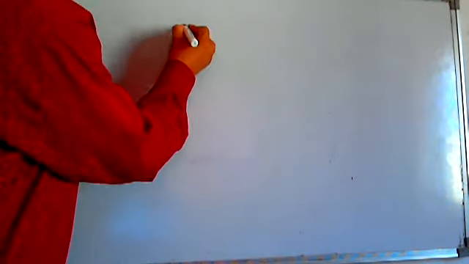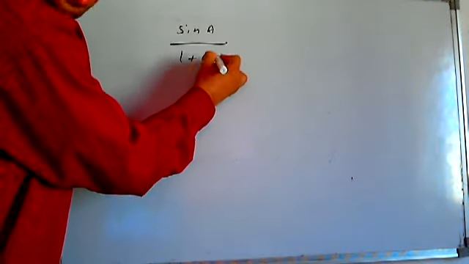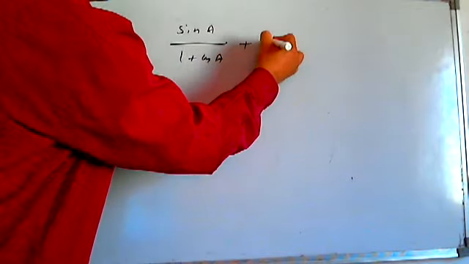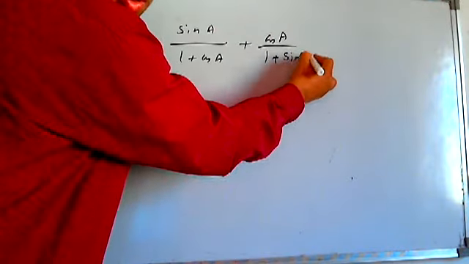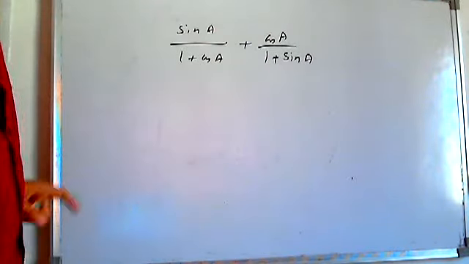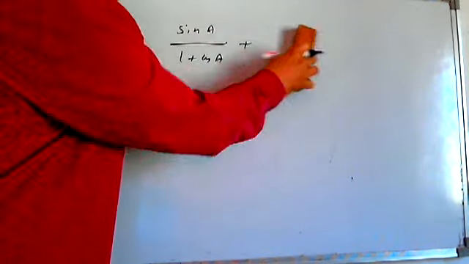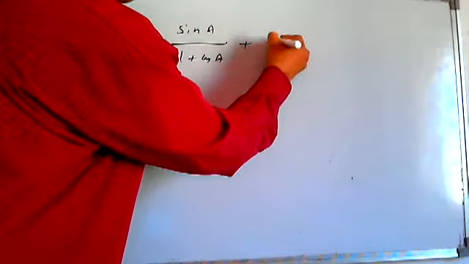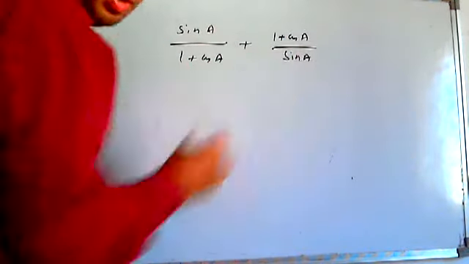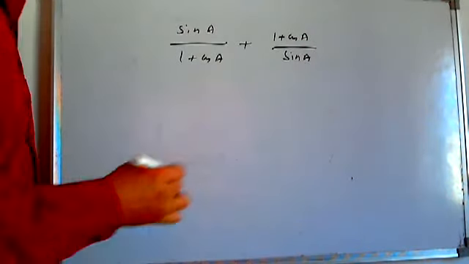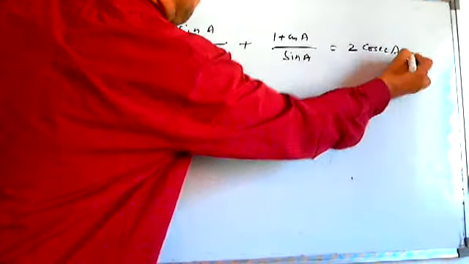This is sine A by 1 plus cos A plus cos A by 1 plus sine A. Sine A by 1 plus cos A, then you better write 1 plus cos A by sine A, and that you have to prove equal to 2 cosec A. Okay?